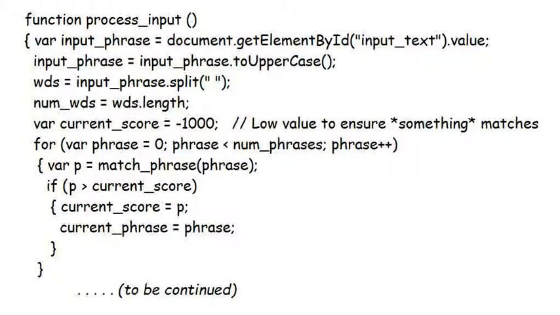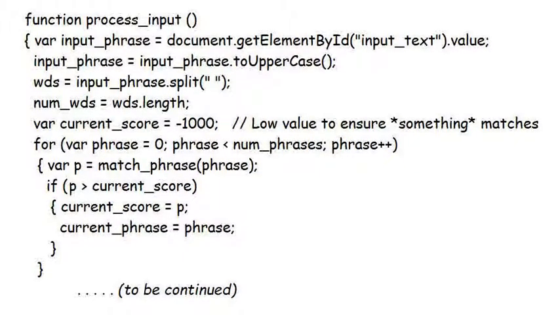This is done using a variable current score, against which the priority levels of all matching phrases are compared. Current score is initially set to an arbitrarily low value of -1000 to ensure that even the weakest match can beat it. Even the catch-all phrases with their priority level of 0 can beat -1000.